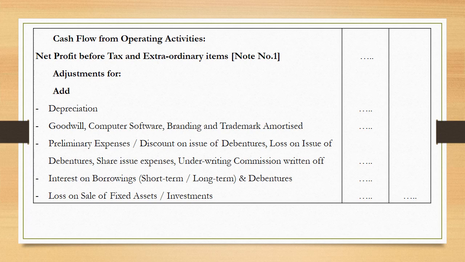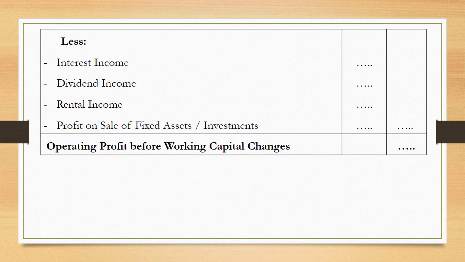Now let us see which items are to be deducted. By way of deduction, you are supposed to show the three incomes, especially interest income, dividend income and rental income. These are to be deducted. Along with these three important items, one more important thing is profit on sale of fixed asset or investment. All these are credited in statement of P&L. So we are going to deduct all these items to arrive at the actual flow of cash.